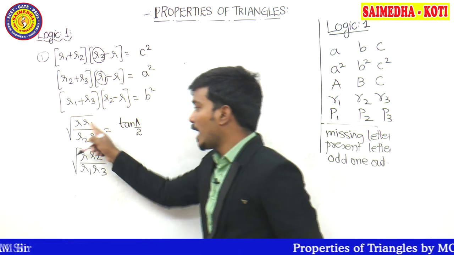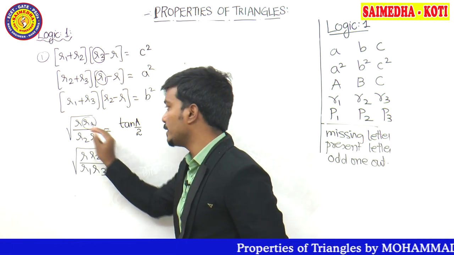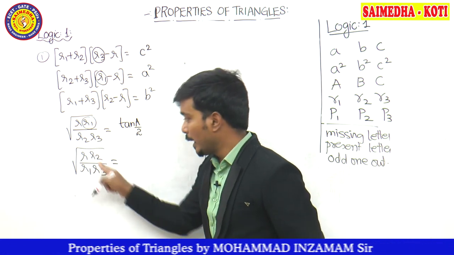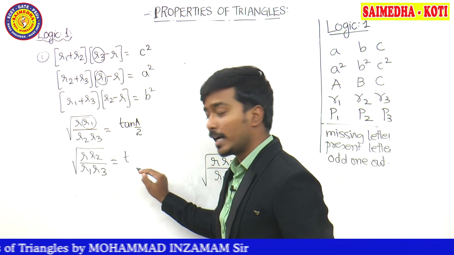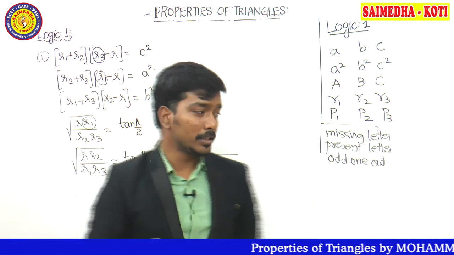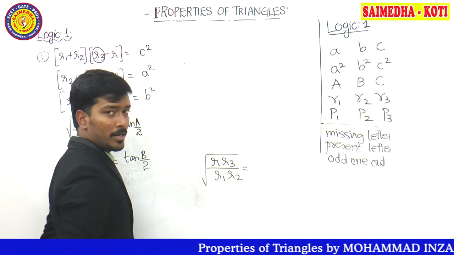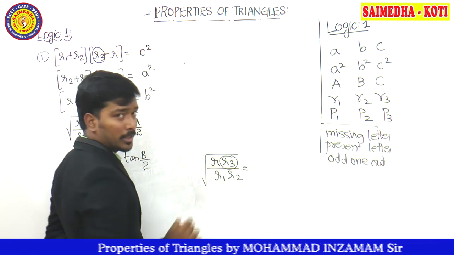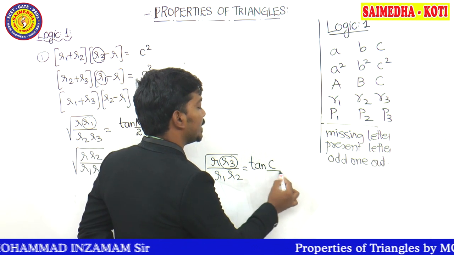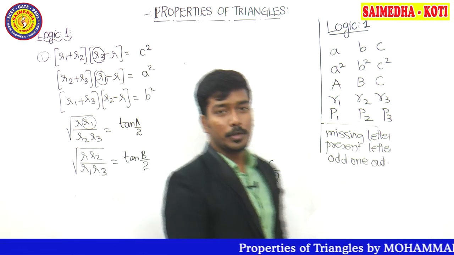Next one, R1 by R2, R3. R1, it is in first group. First group, that's why we have written the answer as tan A by 2. Now it is second group, the answer must be what, guys? Think about it, it must be tan B by 2. And the last one, R3 by R1, R2. Now, odd one out is what? R3. R3 odd one out, the answer must be what? Tan C by 2. Pause the video to note it down.